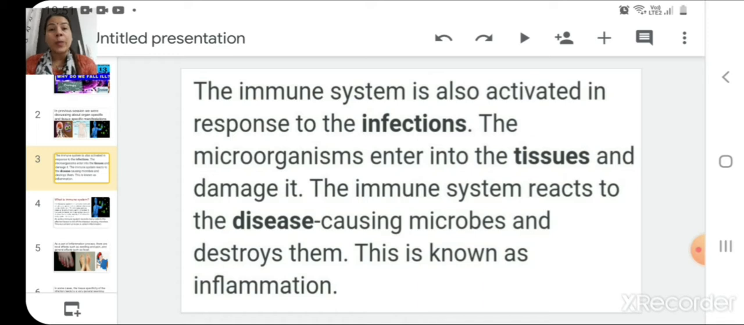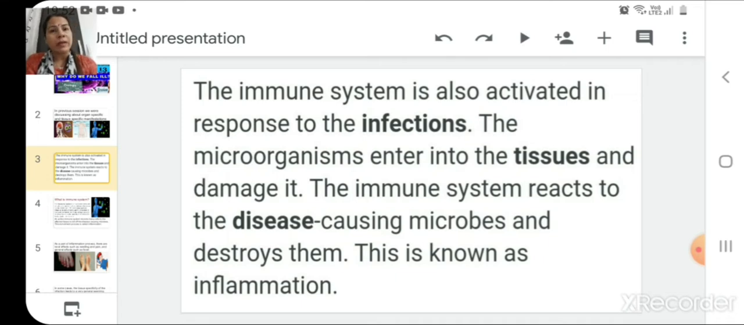Actually, what happens when any microbe enters our body? Our body's immune system first recognizes it as a foreign particle, and then it tries to engulf it or attack it. And then after attacking, it tries to destroy it so that the body will not be harmed by it. So this entire process is known as inflammation. And this is how your immune system works naturally against various infections.